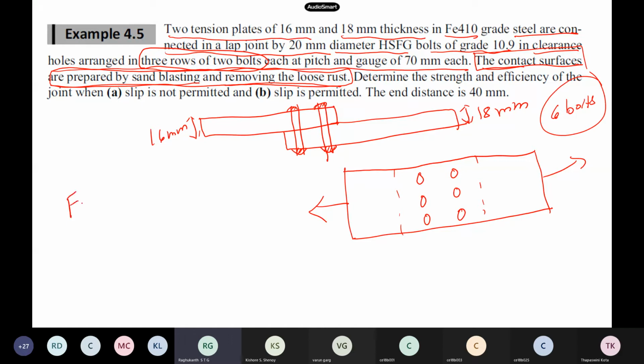We have to calculate Fp,C. This is 0.7 times Fub times Nb, the net tensile area. Now this is 0.7, and what is Fub, the ultimate tensile strength of the bolt?